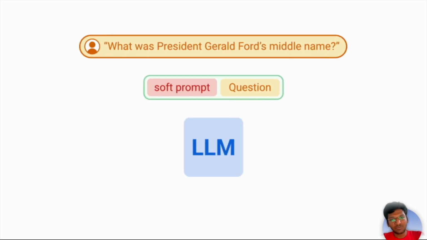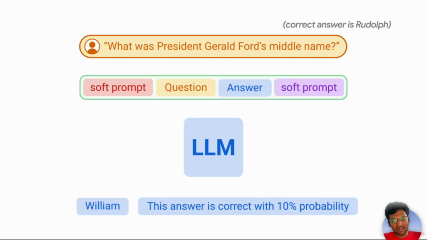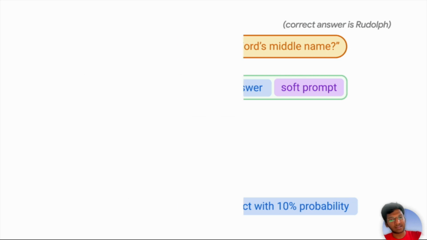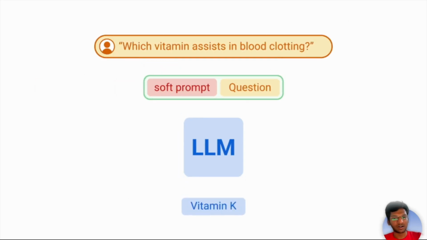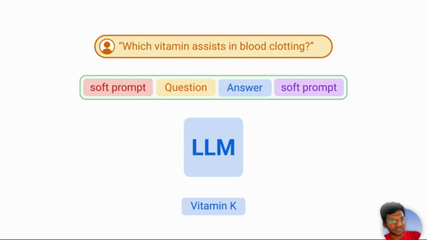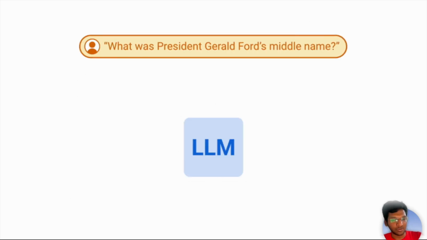Then the LLM gives an answer. Then the answer is added to the same question and soft prompt, and the same LLM produces a judgment: the answer is correct with 10% probability or 90% probability. The probability of the answer produced by the same LLM can also be generated using this soft prompt technique or fine tuning technique.